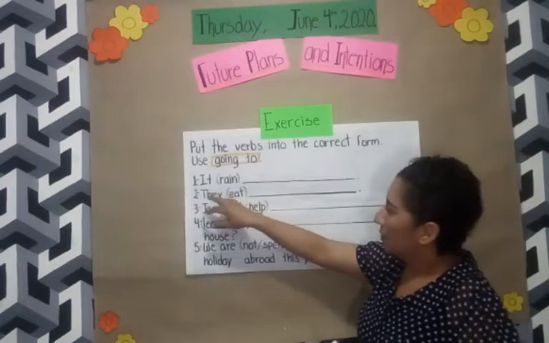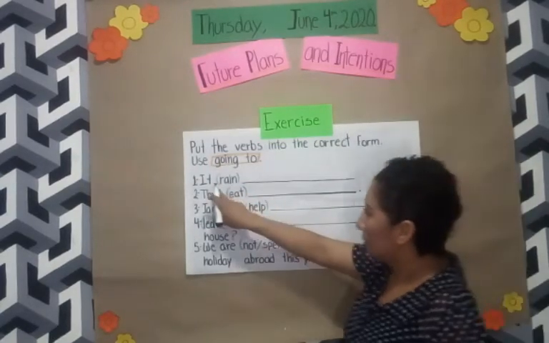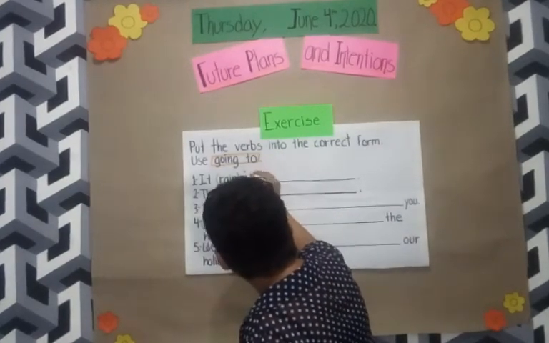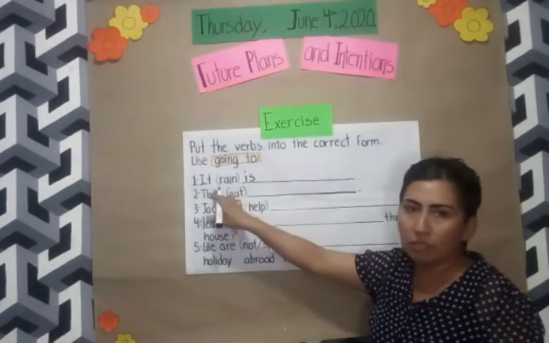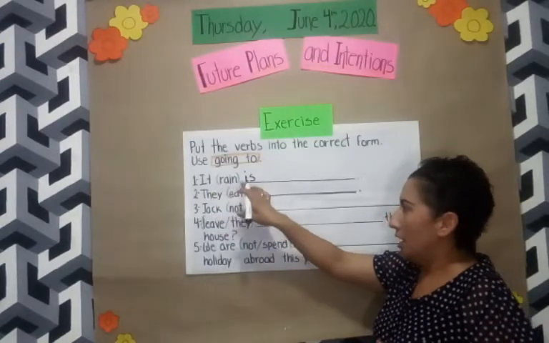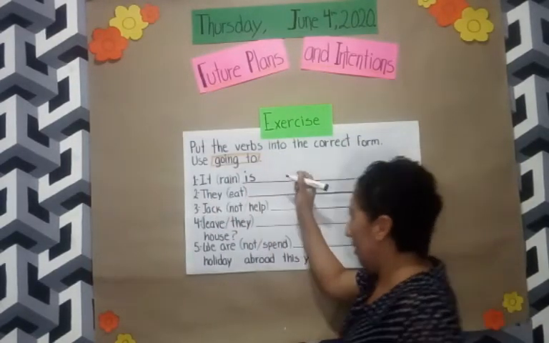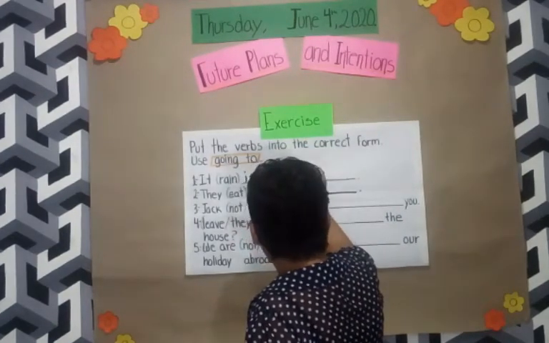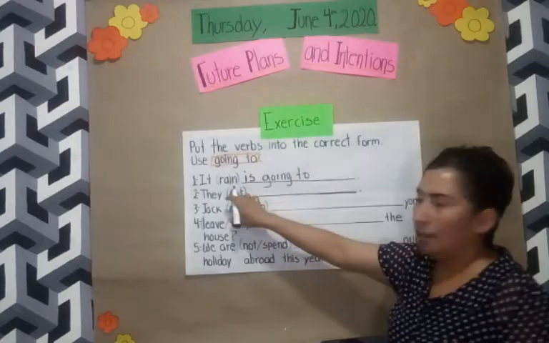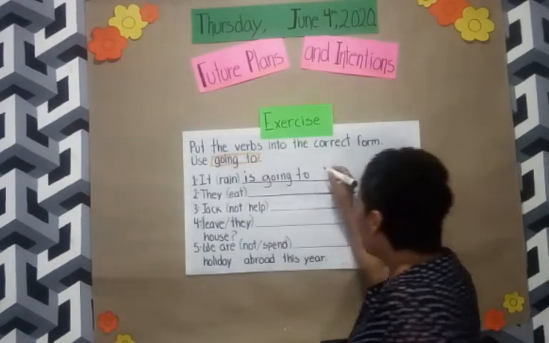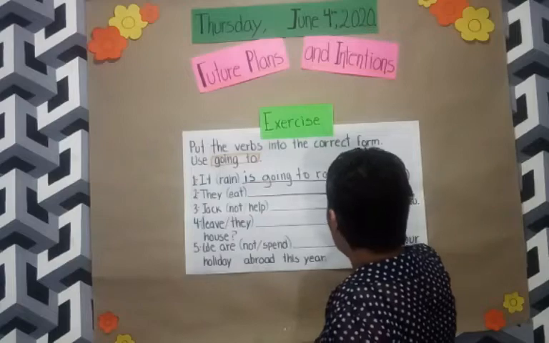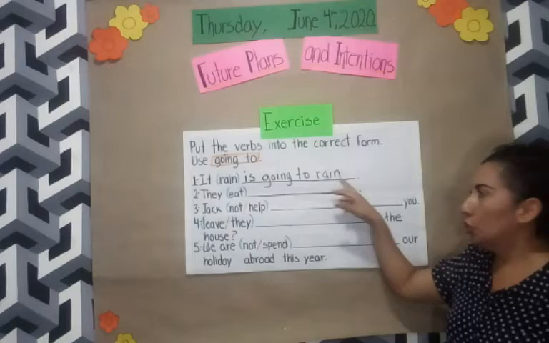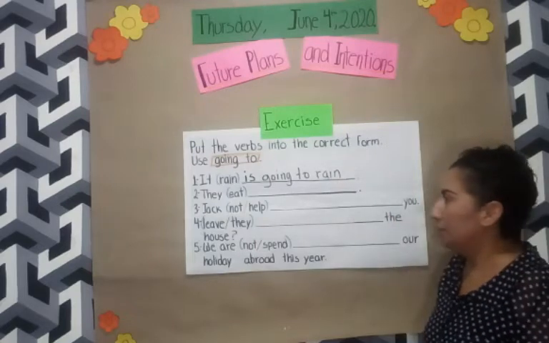We have the first one: you have the subject it and rain. In this case, we are going to use is because I am talking about the subject it. After that, it is an affirmative. Going to, and last one we have the main verb rain. This is the correct form. It is going to rain is in affirmative form.